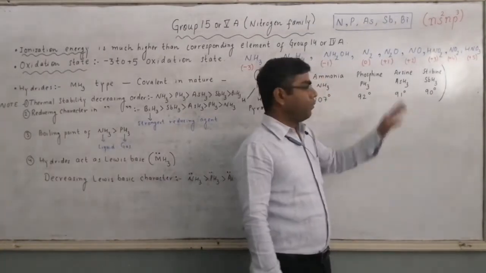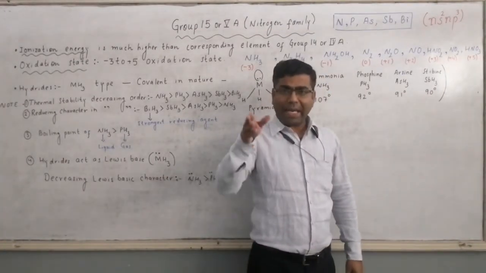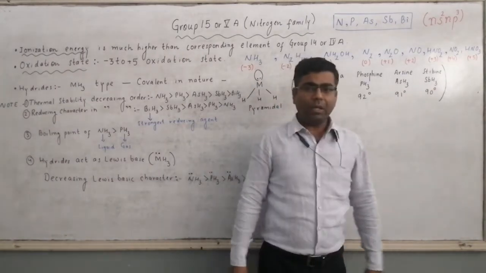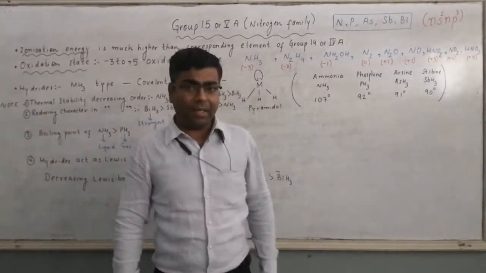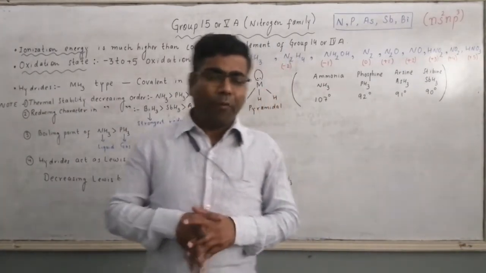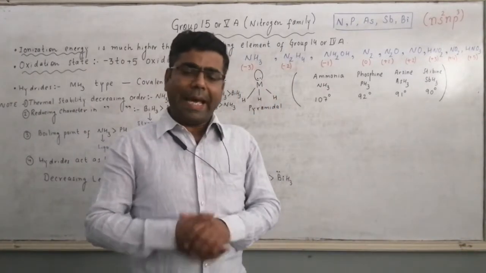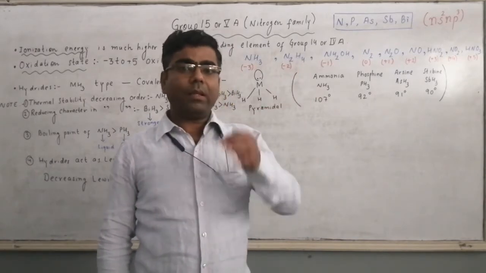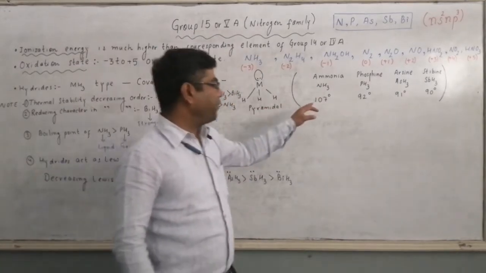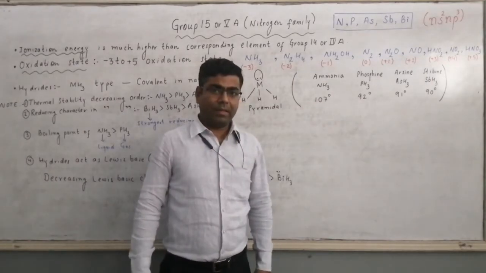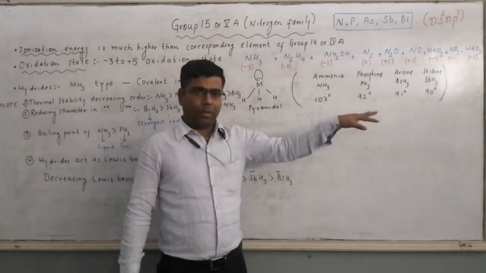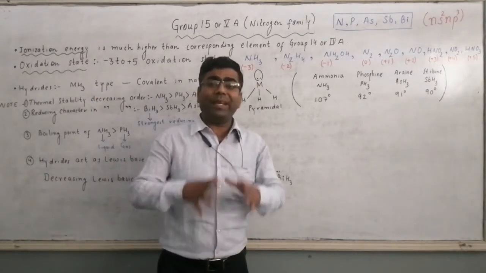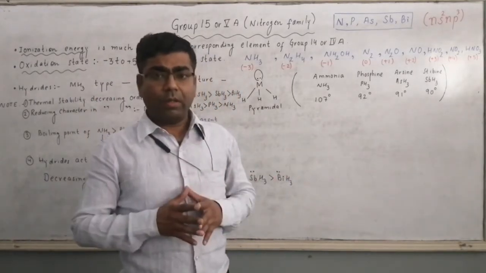AsH3 bond angle is 91 degrees, meaning we are talking about the bond H, As and H. It is 91 degrees, and for SbH3 the value of the bond angle is 90 degrees. It means we can say that as we move down in a group, the bond angle for the hydrides decreases. For all, the structure will be pyramidal, but the bond angle will have different values.